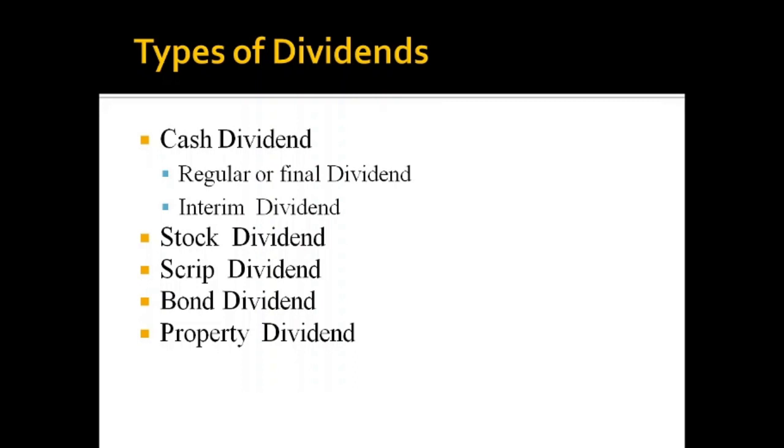And the next one is bond dividend. A company which does not have sufficient money to pay the dividend as cash will pay out the dividend in the form of bonds. And the last one is property dividend. The company which is lacking funds to pay in the form of cash will pay out the dividend to the shareholders in the form of some properties. So these are the different types of dividend.